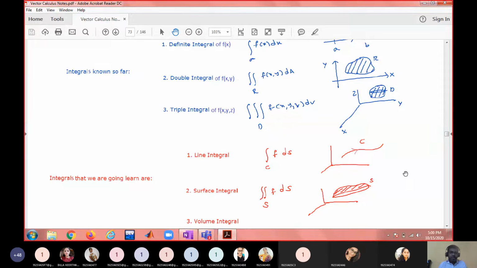Instead of integrating over a curve, if you are integrating over a surface, that is called a surface integral. Double integral is telling about integrating over a plane, but the surface integral is about integrating over a surface, so it is not necessarily flat. It can be a curved surface also. Therefore, the definite integral is a special case of line integral, and double integral is a special case of surface integral. If the curve is lying on the x-axis, the line integral is nothing but a definite integral. If the surface is lying on the xy plane, the surface integral becomes a double integral. So these are all generalized versions of the definite integral and double integral.